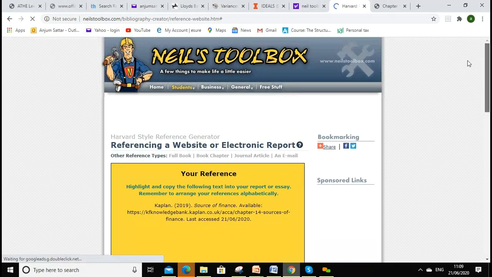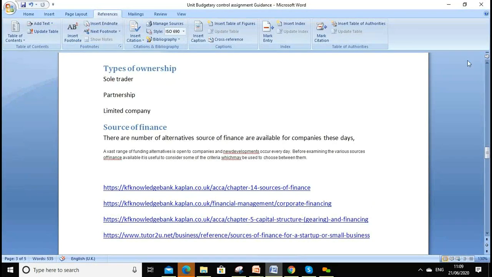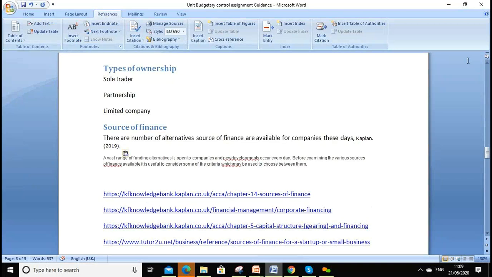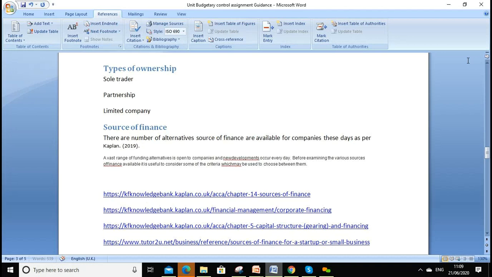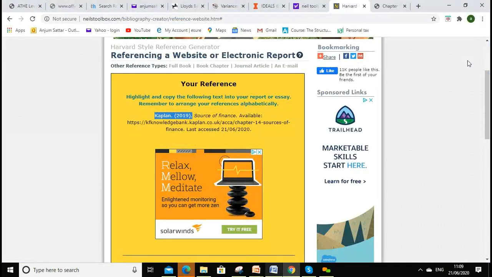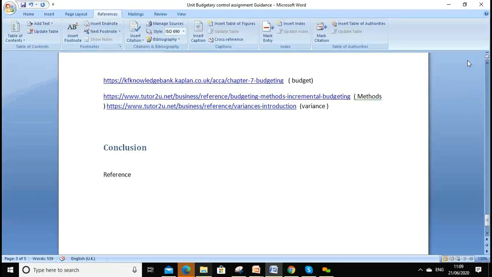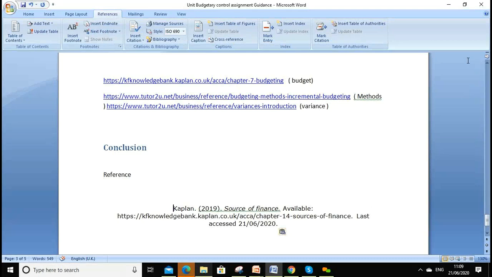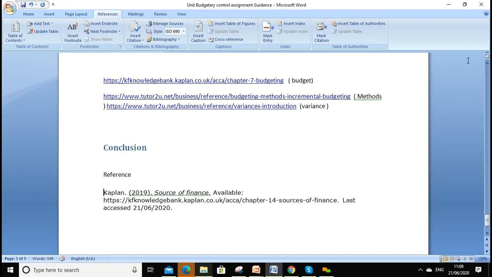Our reference will be built like this. You will see there Kaplan. So the Kaplan you can copy, and next to that you can copy it as per Kaplan. If you want to link and contextualize it, then under the reference page I'll put the full reference here too, and I can copy it to my reference page. That's one way to do it. When you use a book, you need to fill the boxes in with as much information as you know.